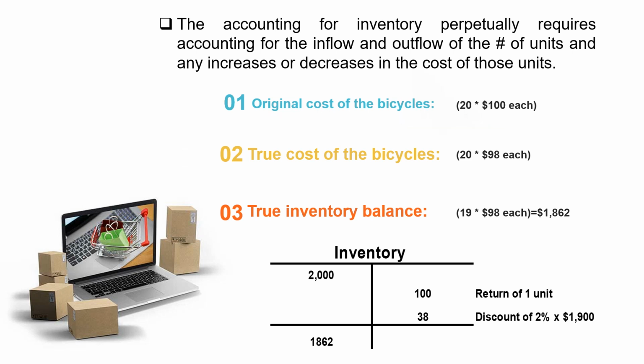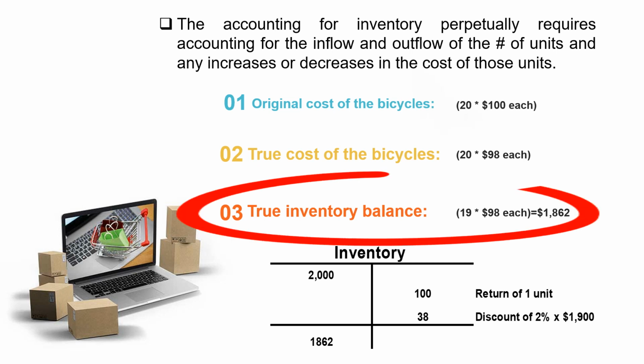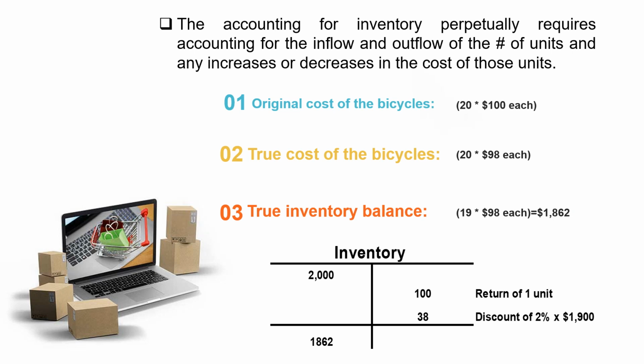And therefore, after returning 1 unit, our true inventory balance of these bicycles purchased in this transaction was 19 units, and their ultimate cost to us was $98 each, for a total of $1,862. That should be the balance in our inventory account in the general ledger and also in our subsidiary ledger account for that specific kind of bicycle.